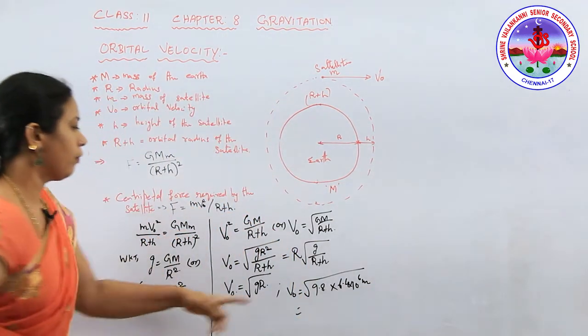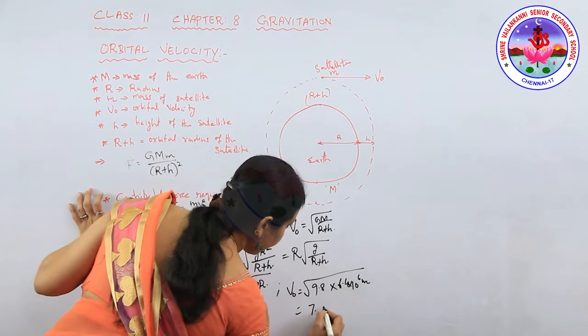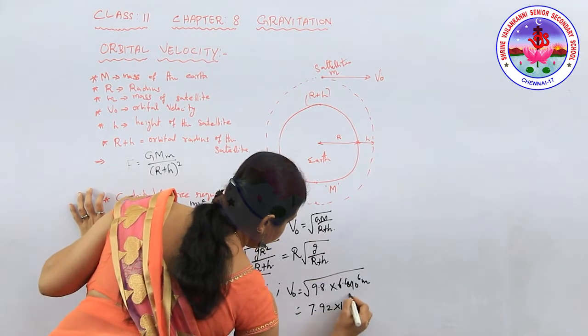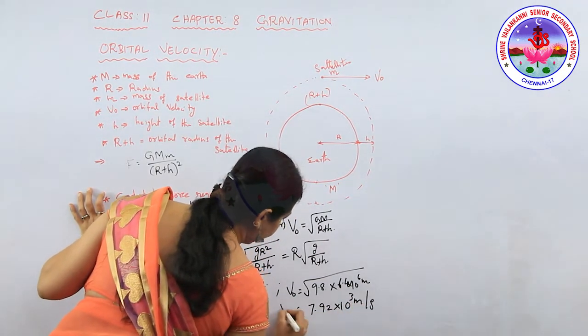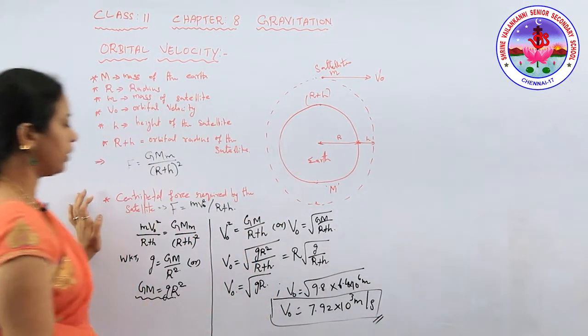Calculate it, children: 9.8 into 6.4 into 10 power 6, and we get 7.92 into 10 power 3 meter per second. So this is the orbital velocity value.